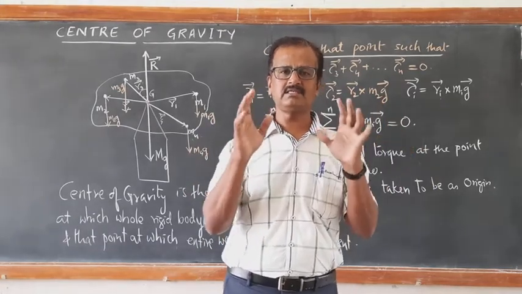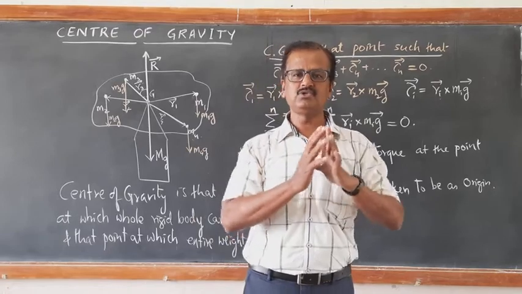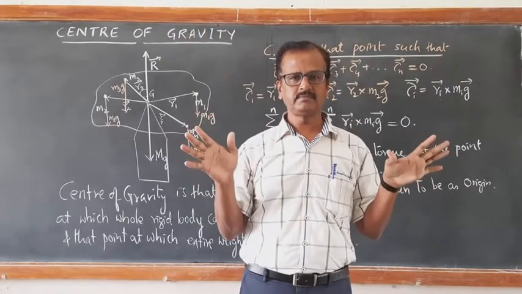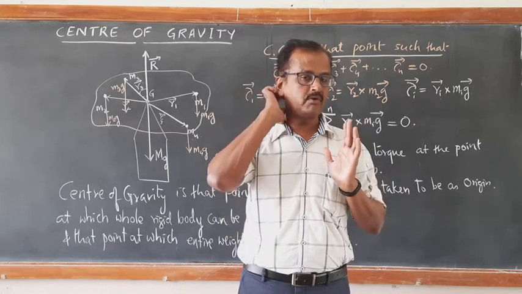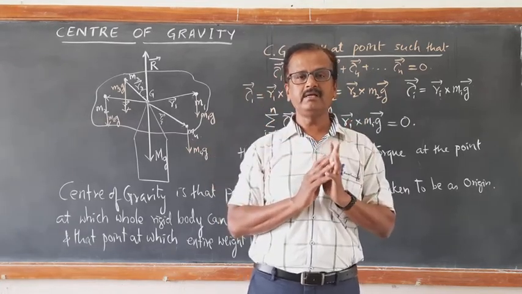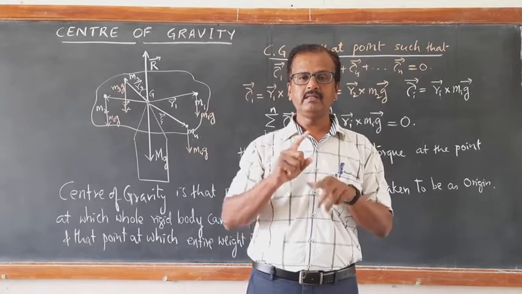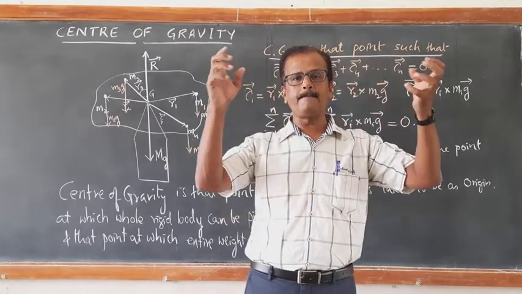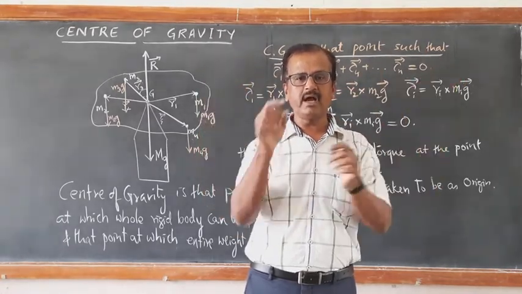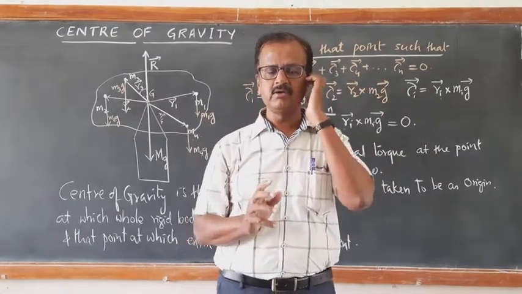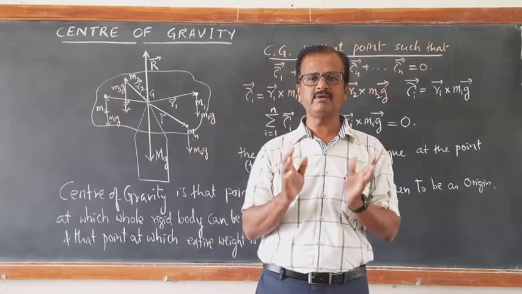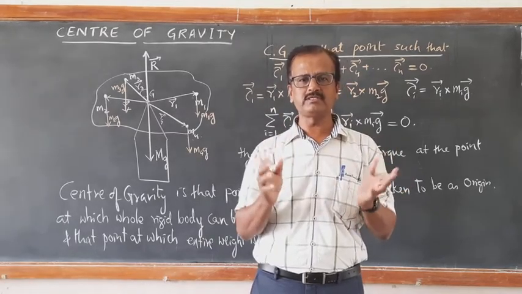Center of mass just depends on the way the mass is distributed throughout the body. But center of gravity is that point about which the net torque due to all masses of that body is 0. Right? I think that is clear now. So center of mass and center of gravity may not always coincide at the same point.